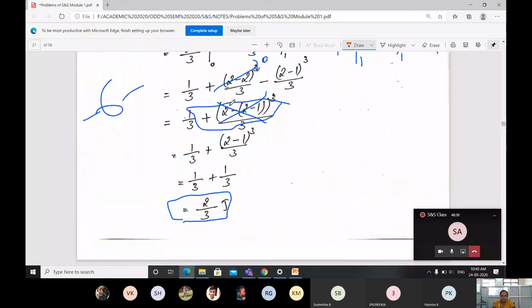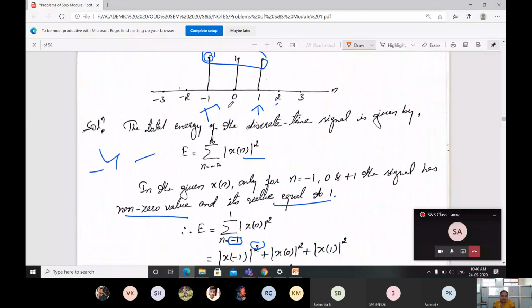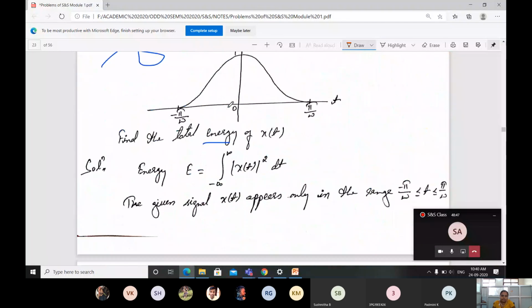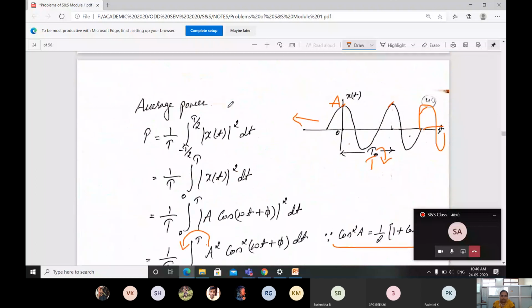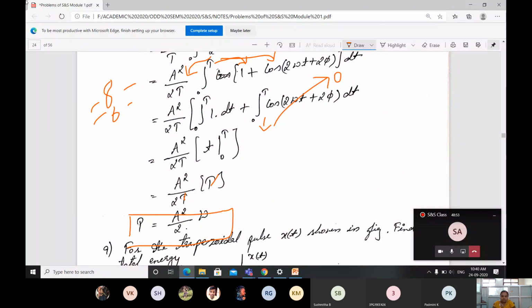All problems are important. How many problems did we solve today? 1, 2, 3, 4, 5, 6, 7. You solve all the problems today. We'll continue in the next class.